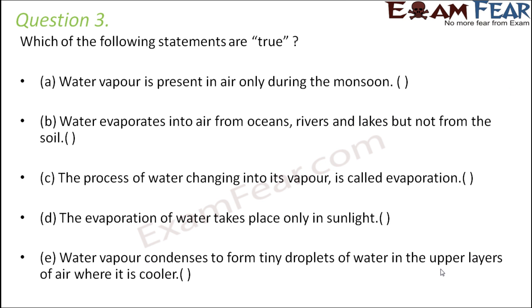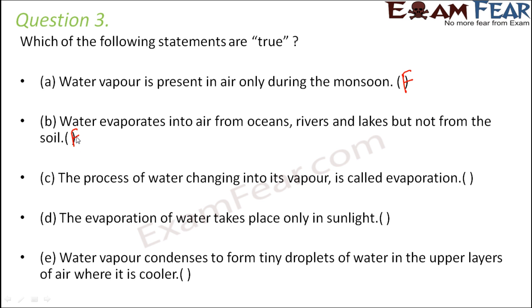Question number 3. Which of the following statements are true? Water vapor is present in air only during the monsoon. That's absolutely false, because water vapor is present in the atmosphere every time. So when you look at the composition of air, you see that it has some amount of water vapor. Water evaporates into air from oceans, rivers and lakes, but not from the soil. So that is again false.